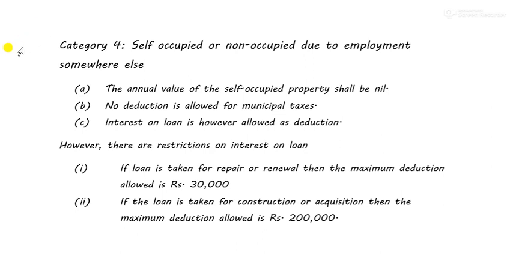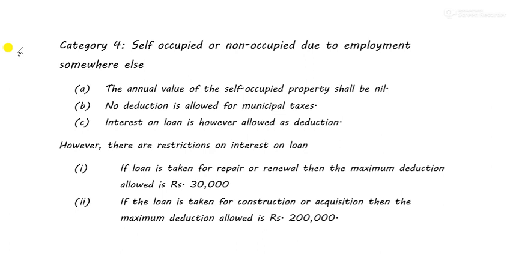Now, how to calculate income from house property under this category? First of all, there is no income from house property in category 4, always remember, because the house property is self or non-occupied and no rent is being received.